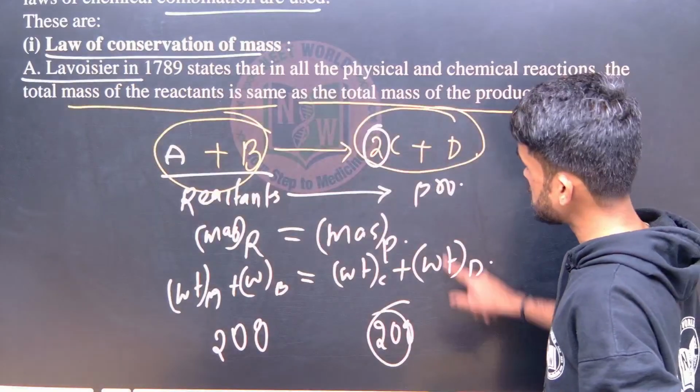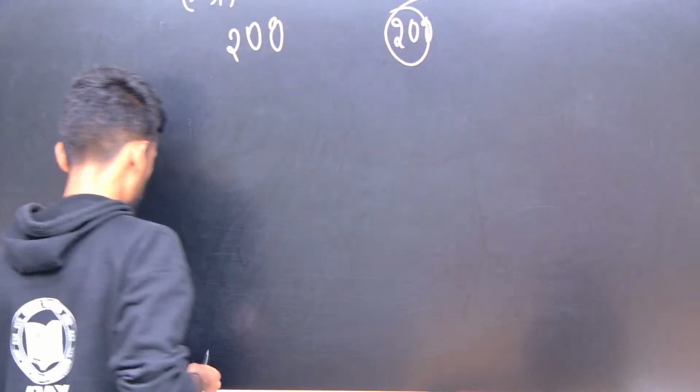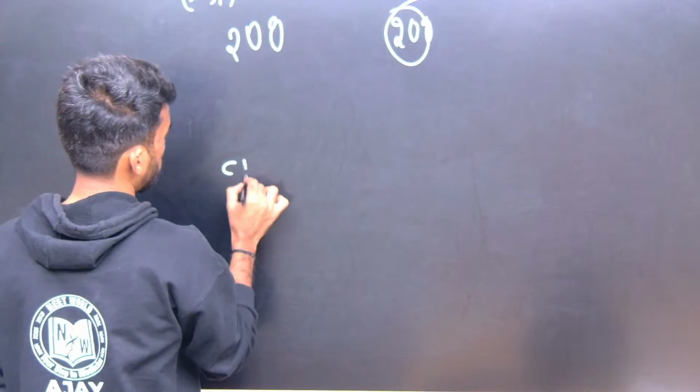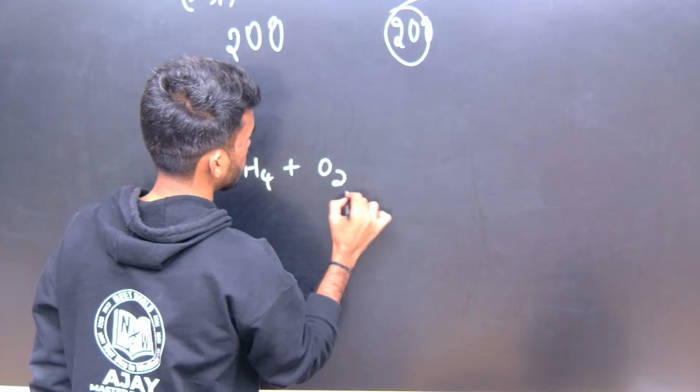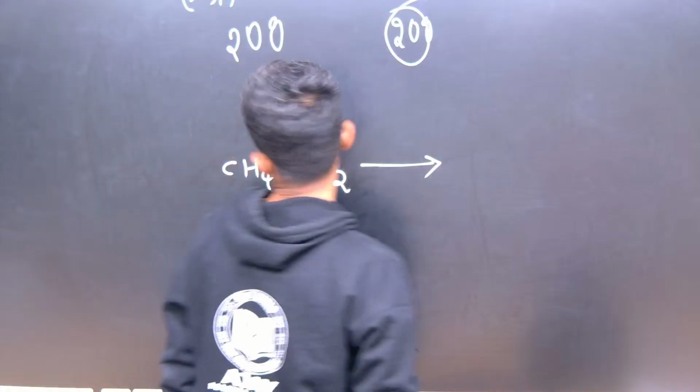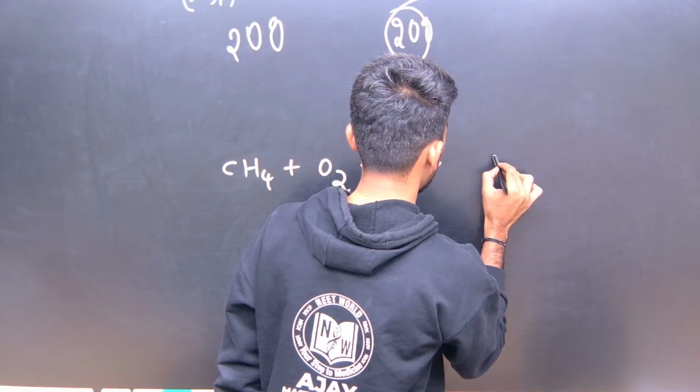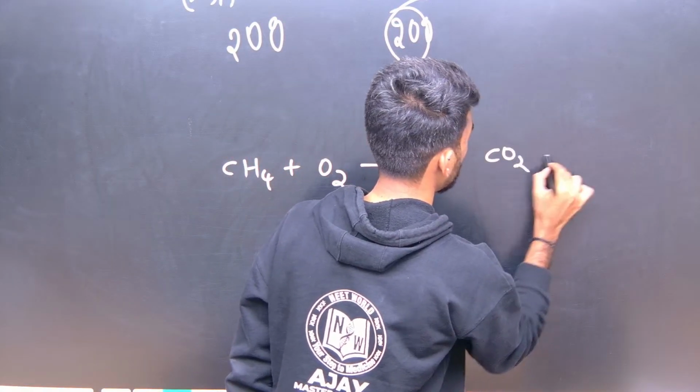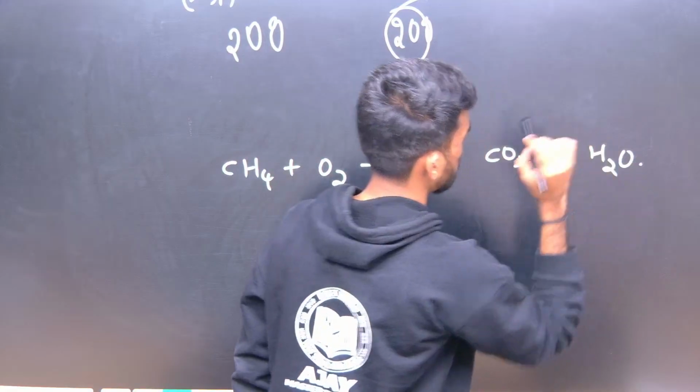So just try this question. Methane plus oxygen forms CO2 plus H2O.